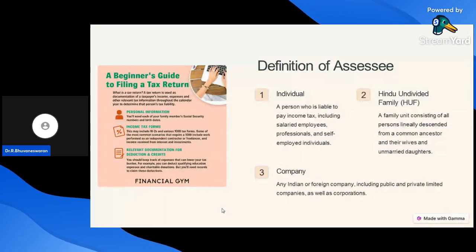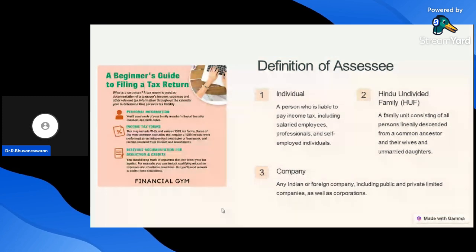Company. A company is an artificial juridical person. Any Indian or foreign company, including public and private limited companies as well as corporations, is called a company.